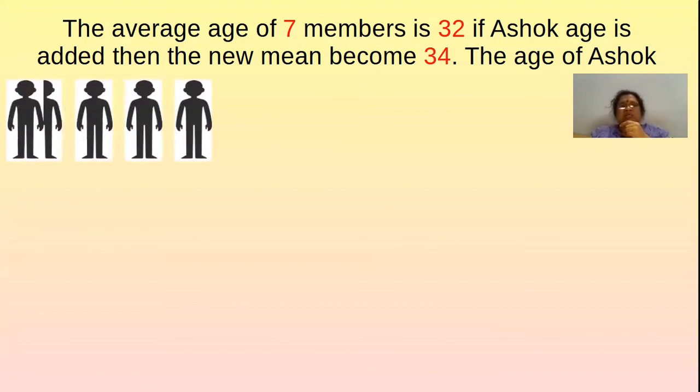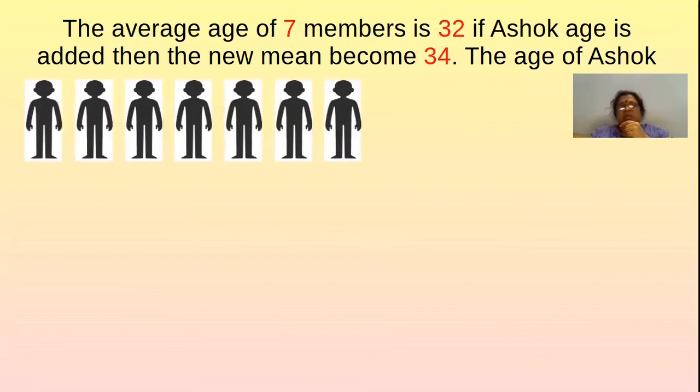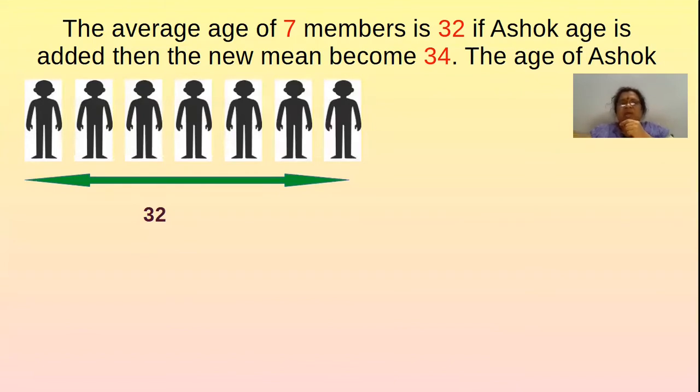See here, there are 7 members like this. There are 7 students in a class, and the 7 students' average age is 32. The mean is 32. Mean is nothing but average. So one more student is admitted in the class.